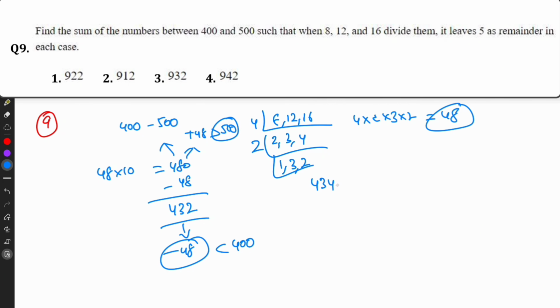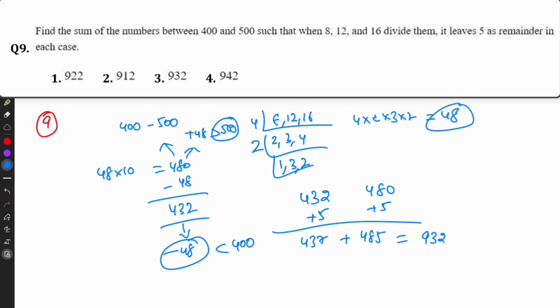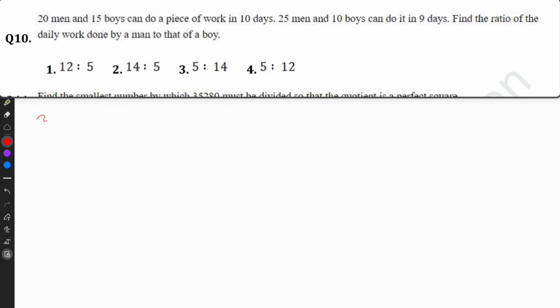So the numbers are 432 and 480. Since it leaves remainder 5, the excess should be added. So 437 plus 485. They want us to find the sum of these numbers. So the answer is 922.